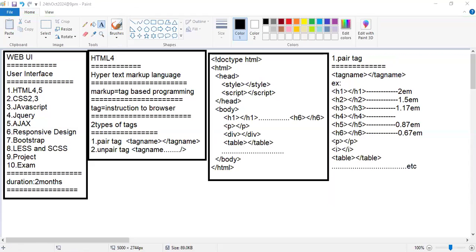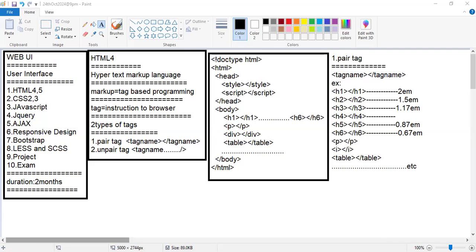All of these use EM as the measurement. 1 EM equals 16 pixels. So that way generally we'll write it. For every tag, for paragraph also, you can find margin, border, padding and all. For italic content also you can find the related style. Every tag has its own special CSS code. Okay, next.